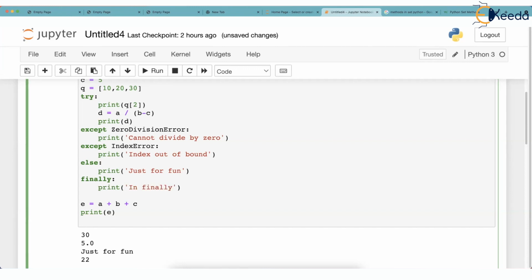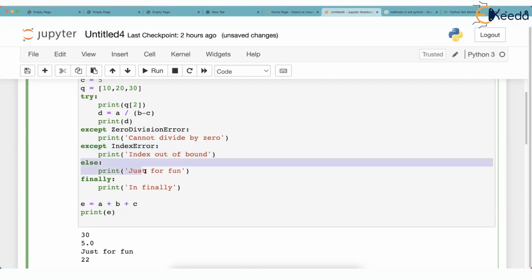Now, what you have to understand is that whatever you give in the finally block will always run. I repeat, whatever you give in the finally block will always run. My question is, will this run always? Your answer will be no, sir. This will run only if zero division error is raised. Will this block run always? No, sir. It will run only if index error is caused.